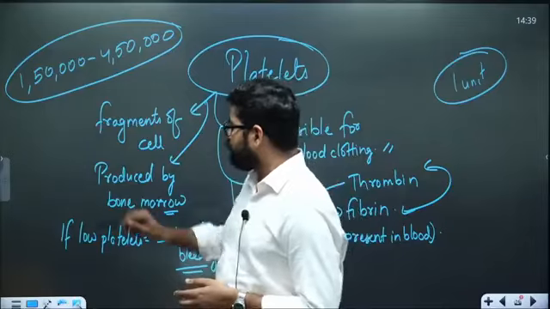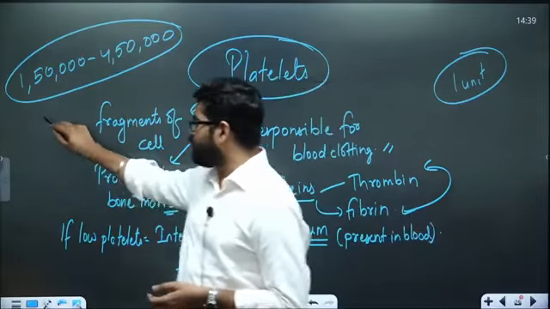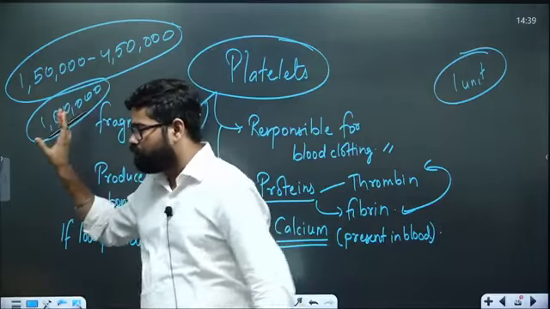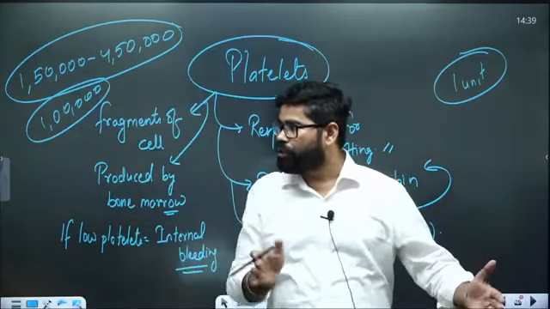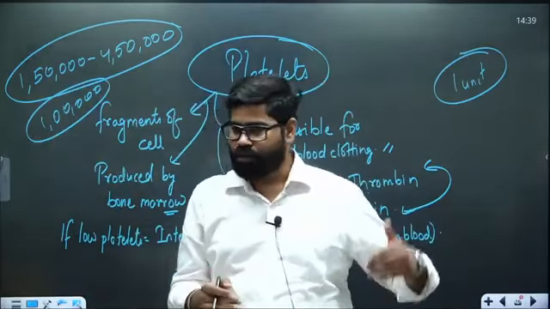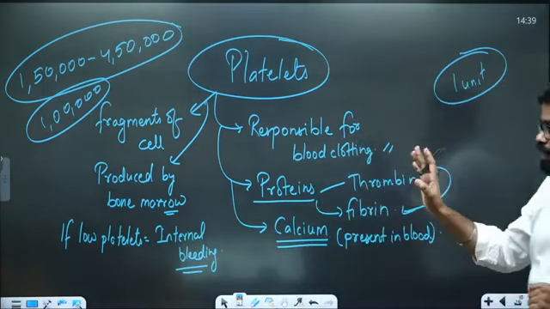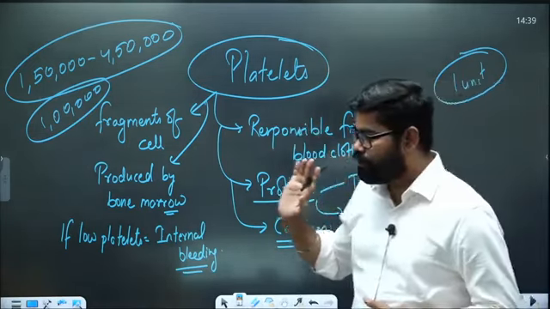Normally suppose that if there is a person who is having less than 1 lakh platelets, okay, so it means that his formation process is already on the lower side. If someone is having already the lower amount of platelets, so there is one thing, either he may be having some disease, okay.